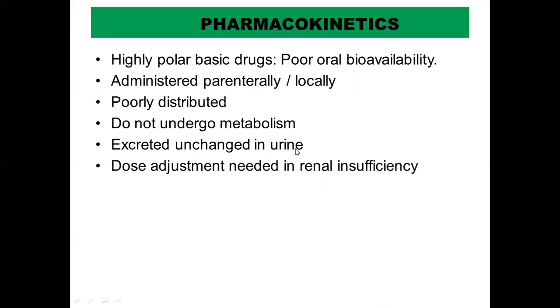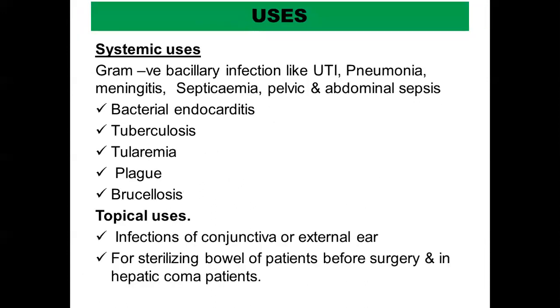And you have to be very careful to make dose adjustments in renal insufficiency. You have seen that it is excreted almost unchanged in the urine. So in a patient who is having a renal insufficiency, he will not be able to excrete this drug in the proper way, and may end up with toxicity. So in such patients, you have to reduce the dose of these aminoglycoside drugs.